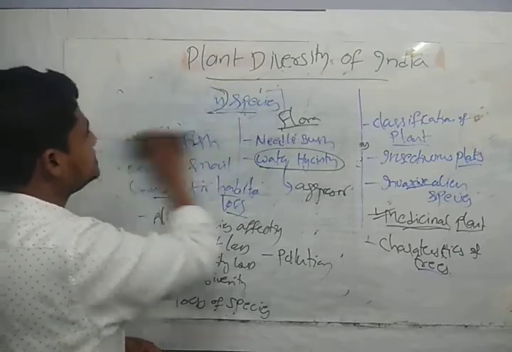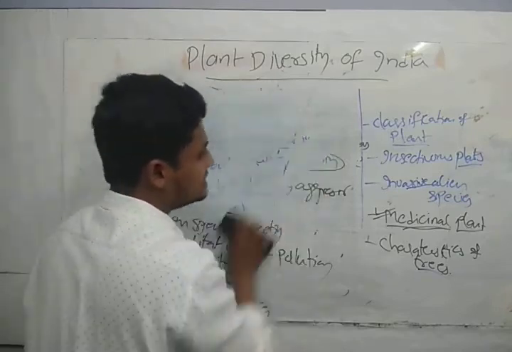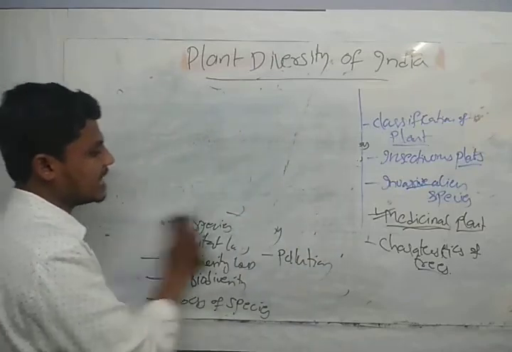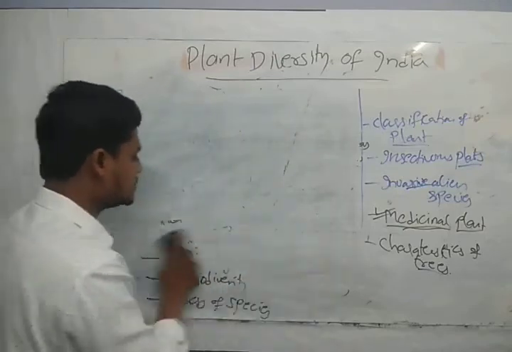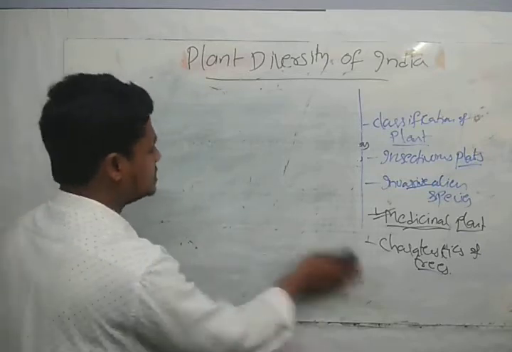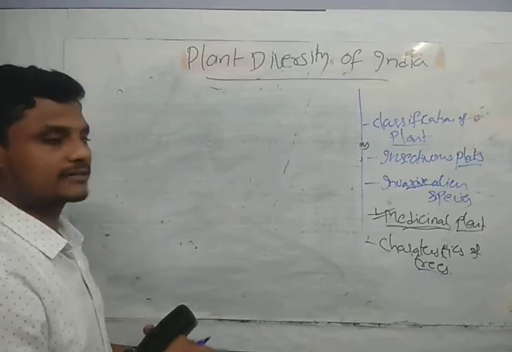Guys, the characteristics of the plant, if you see, characteristics of the trees. So trees have been classified into many types based on many species, guys. If you see, the classification of trees will be into two types.